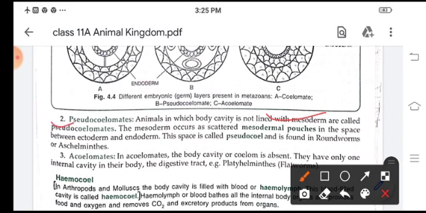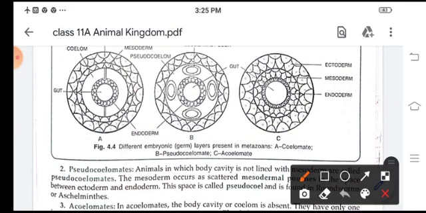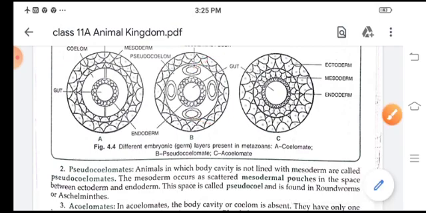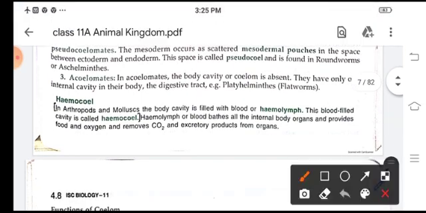Now this mesoderm is present as scattered mesodermal pouches in the space between ectoderm and endoderm, and this space is called pseudocoel, which is found in roundworms. Like see here, children, these are the patches of the mesodermal pouches.